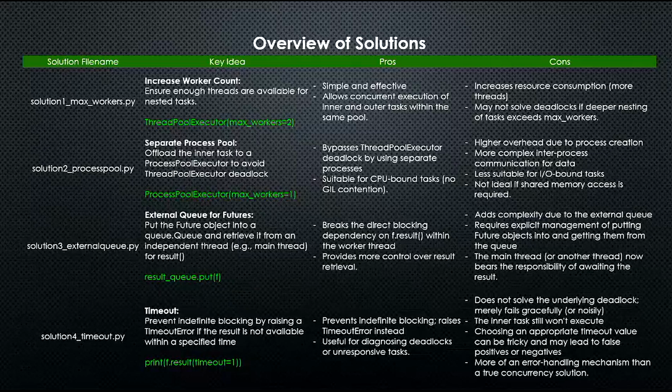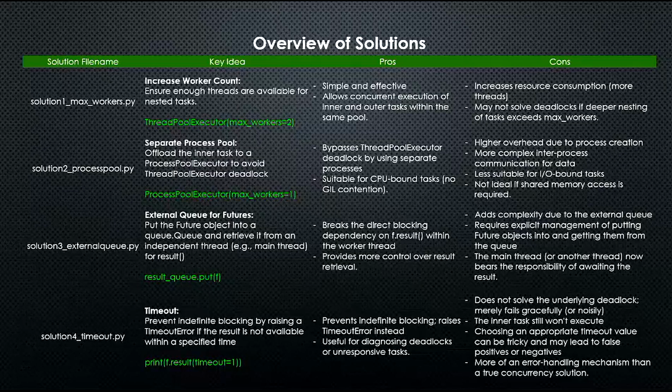Column 2, increase worker count. And the green part is the line of code that you need to change to solve this problem. So the solution 1 is the simplest. You just change 1 worker to 2 workers. Because there are 2 workers, you will not try to block. I mean, the POW on the queue will not be waiting for the single worker to finish wait on future. You will just go to the second worker straight away. So that will solve the problem.